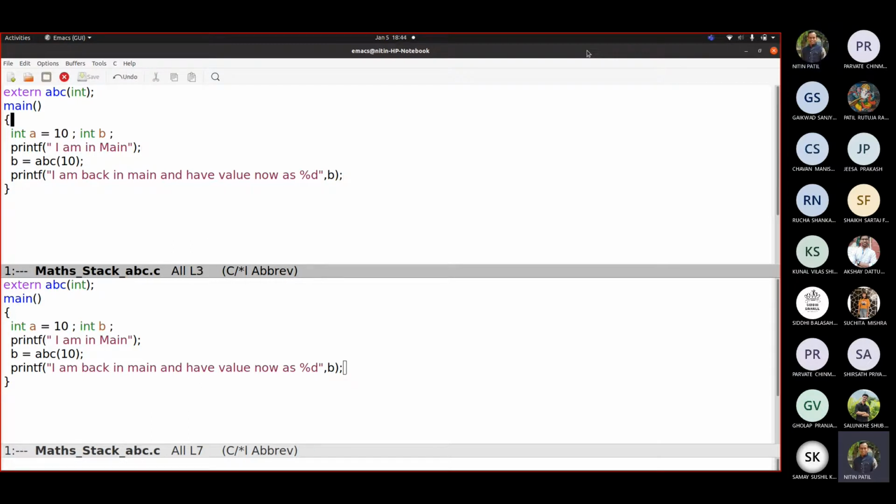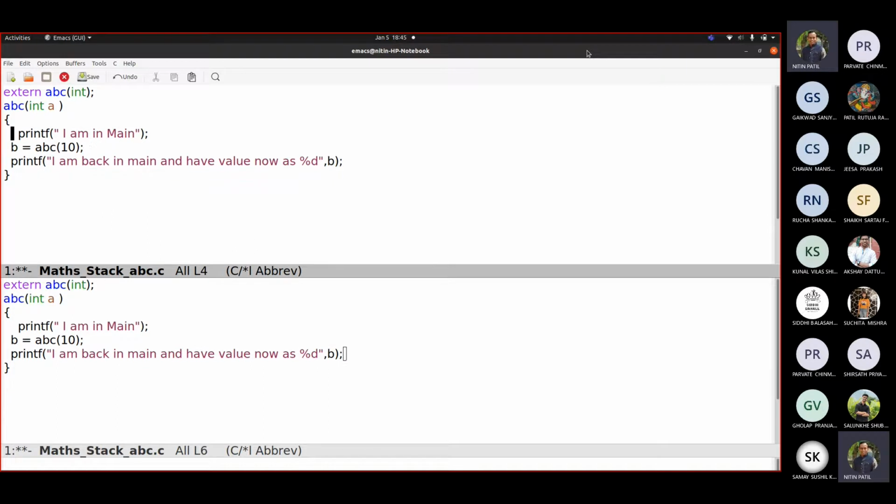Now here, this is ABC, integer A, because we are passing an integer there, correct?